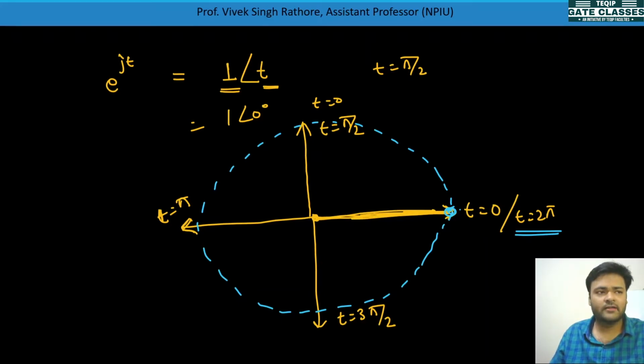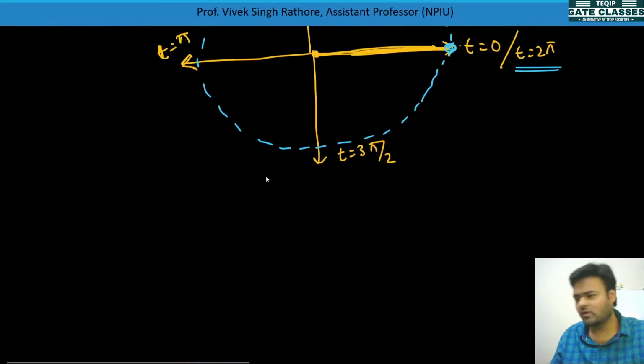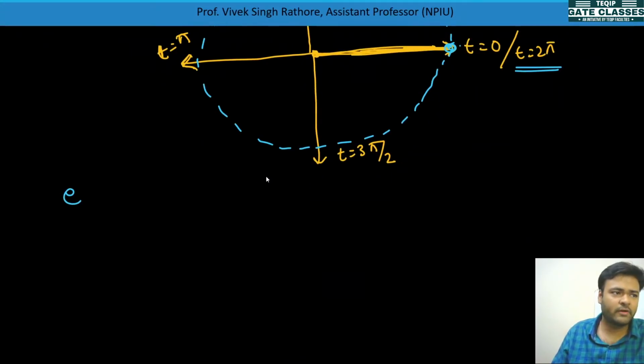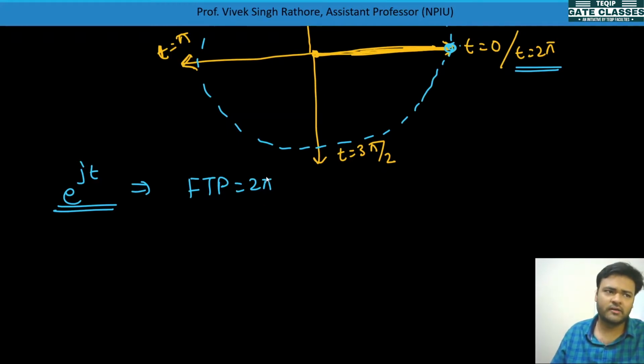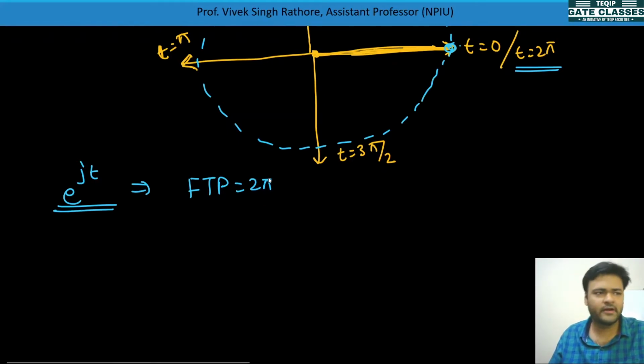So e to the power jt is also a periodic signal, and if we calculate e to the power jt, what is the fundamental time period? See, from the phasor you can understand that after a fundamental time period of 2 pi, it is repeating itself again and again. So the fundamental time period is 2 pi.